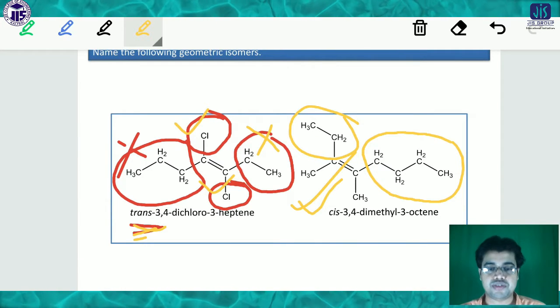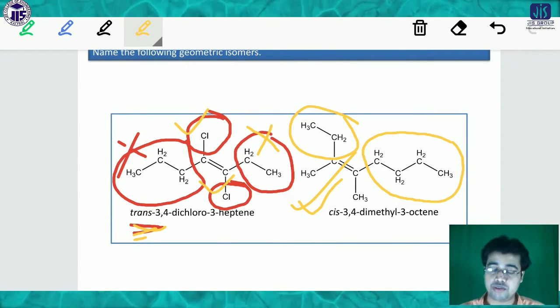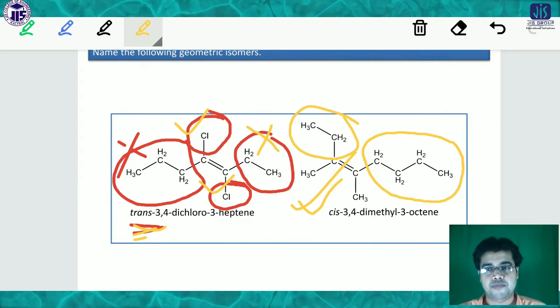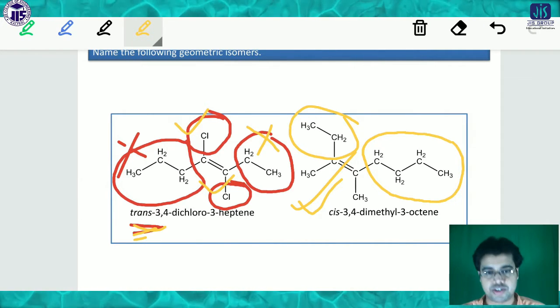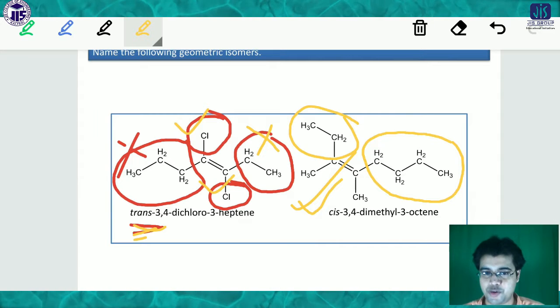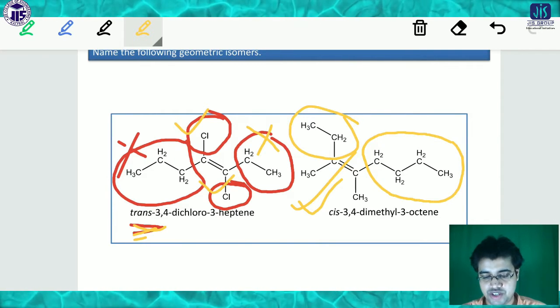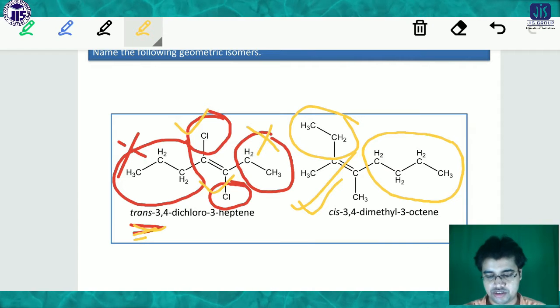Okay, so the cis-trans classification is very, very important, you have to identify it. There may be some questions where you have to understand whether it is cis or trans. So you have to see the priority order, then only you can understand whether it is cis or in the category of trans.